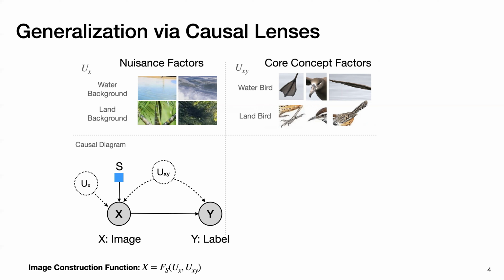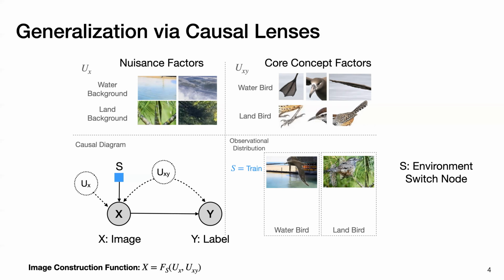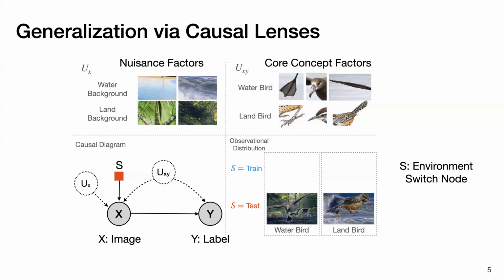On the training set, the S variable is set to train, which makes the image construction function often select a water bird with a water background. An image classifier trained on this dataset will learn to use both foreground and background to predict the label. However, on the test set, S is different. The image construction function often selects a water bird with a land background. The classifier that relies on the background information for prediction will fail.